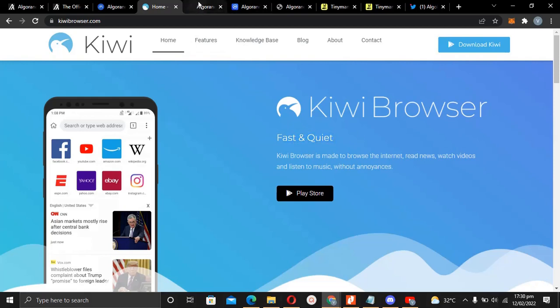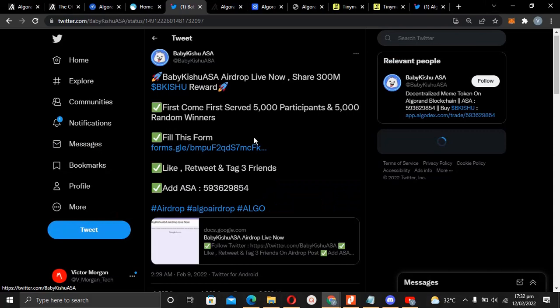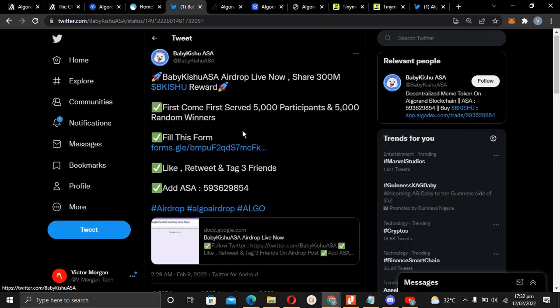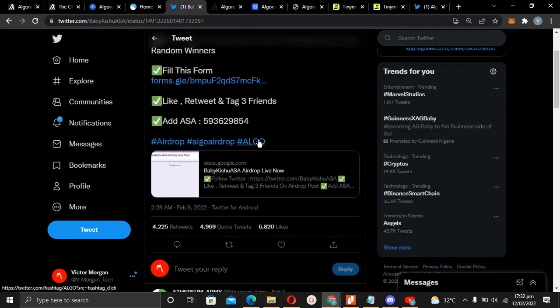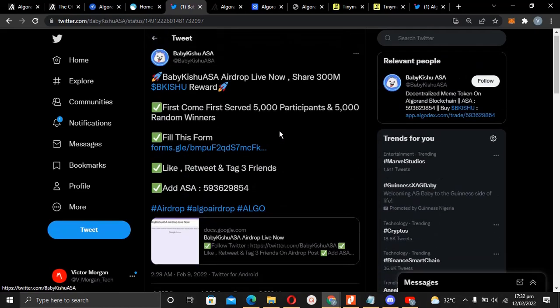Cool. All right, so let's go over the ASA. When you see airdrops, for example, let me quickly find one. All right, guys. So I'm going to use Baby Kishu Asa as an example. They did an airdrop, but it's ended. So I'm just going to use this as a guide, so you can know what happens. I mean, how it works. Now they said they need 5,000 participants. Cool. They got that already.